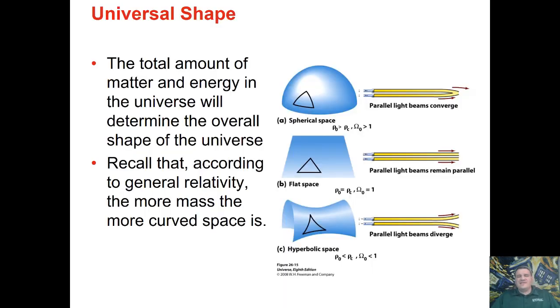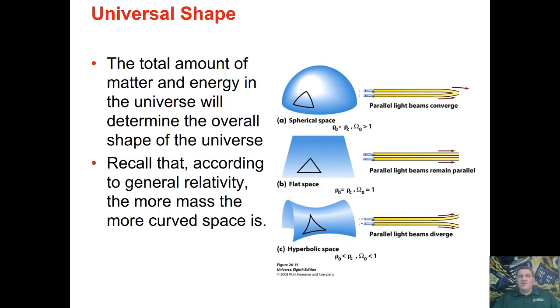All right, so we now have this idea that mass can curve space. And then, as space is curved, this will lead to accelerations that we understand as gravity. However, going back to this idea of mass curving space, we can use this to help us understand the shape of the universe. I realize talking about shape seems really weird, but mass curves space. And so the amount of stuff in the universe will actually determine how space itself is curved, which is going to give us the shape of the universe.